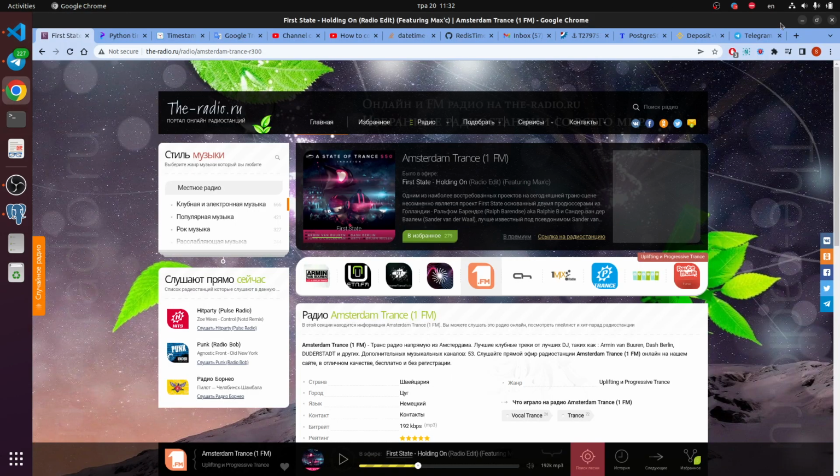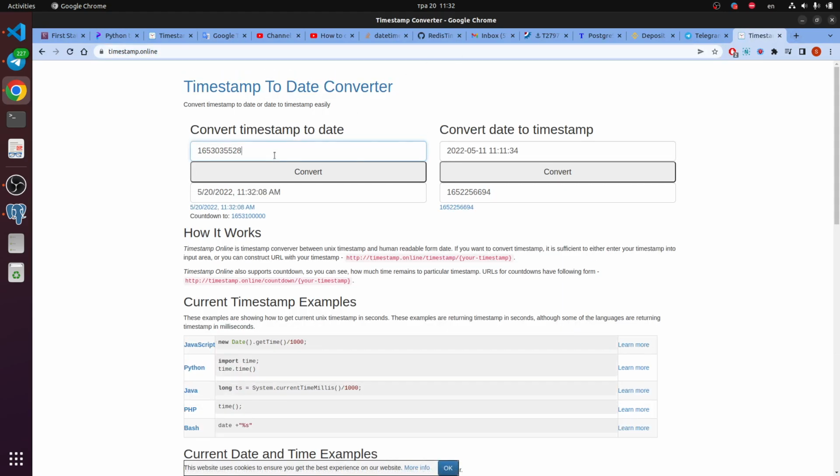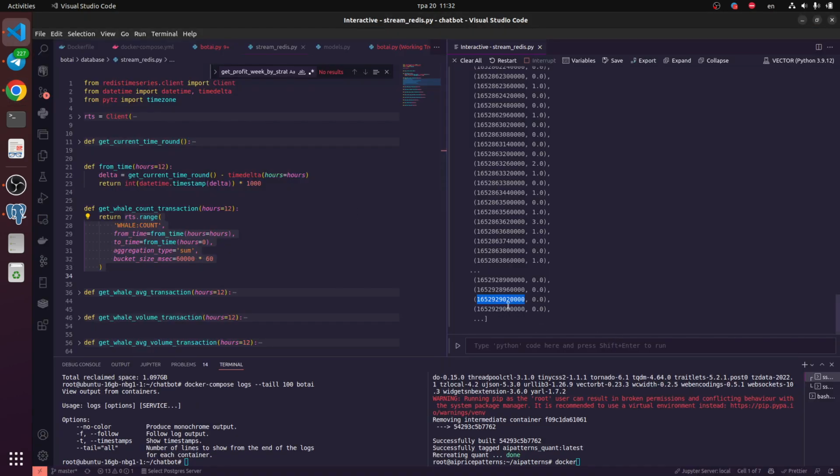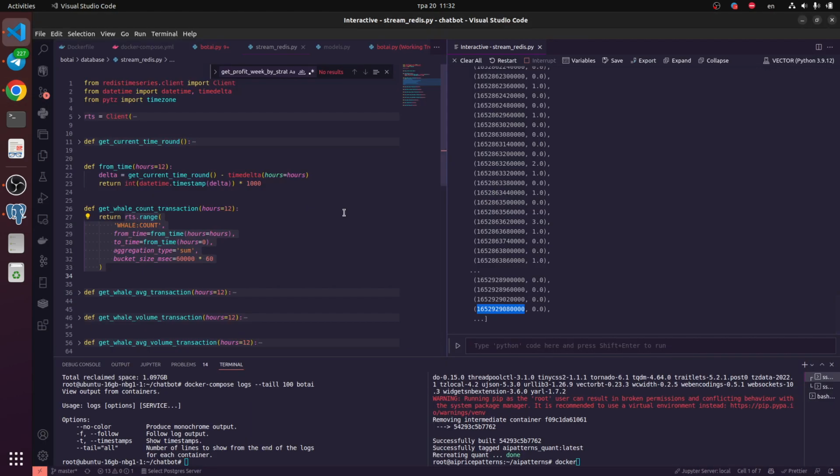I need the timestamp online, and let's look at the results. Okay, these results and these results. I need to understand what the timestamp is. It should be aggregated data for the last 1 minute. Yeah, it's working. So our RDS is working,